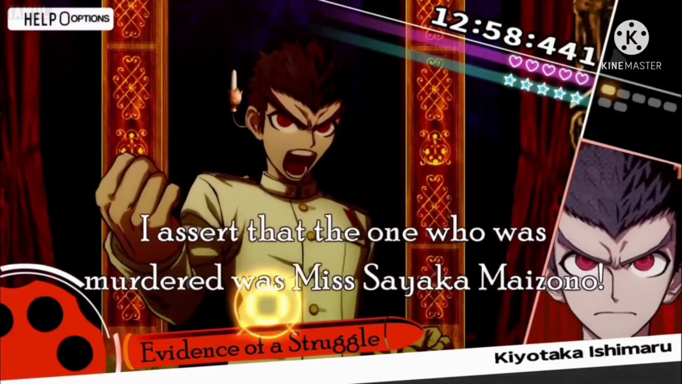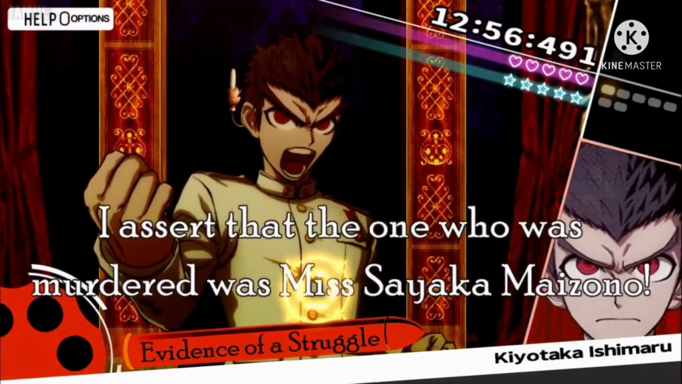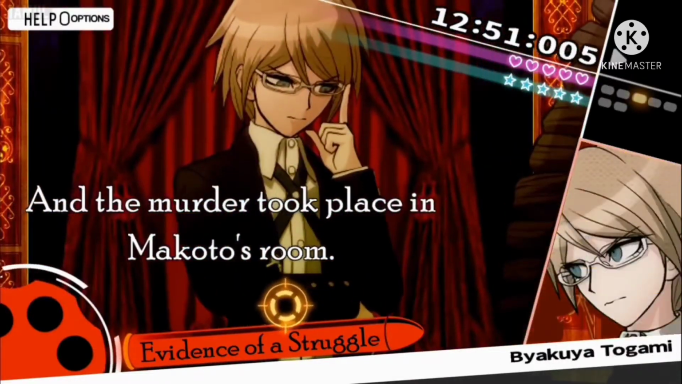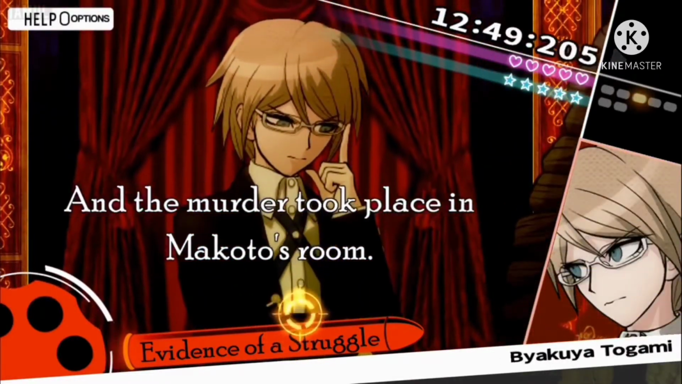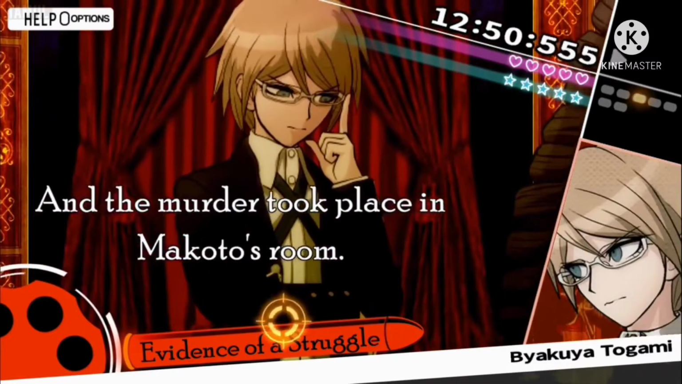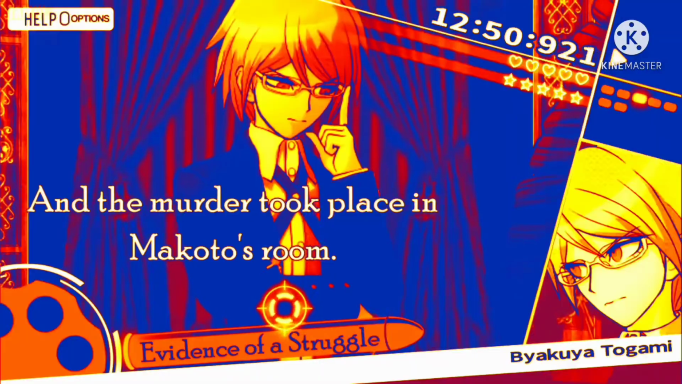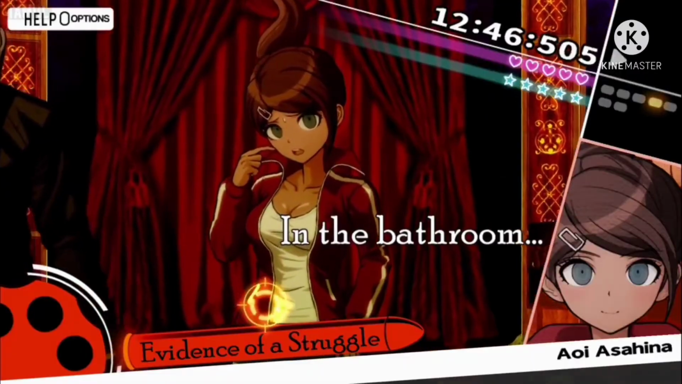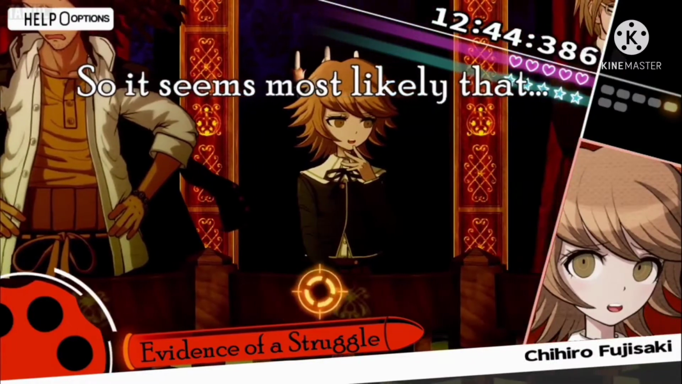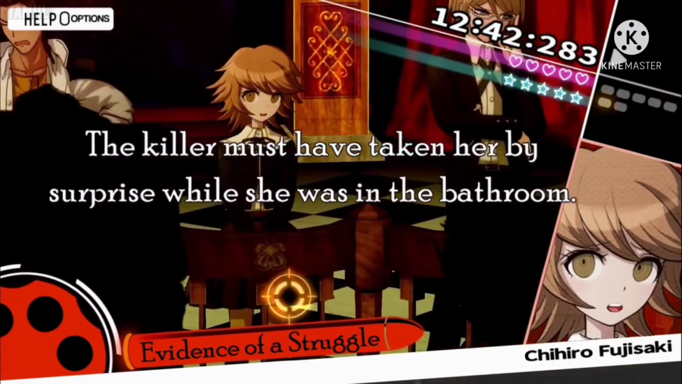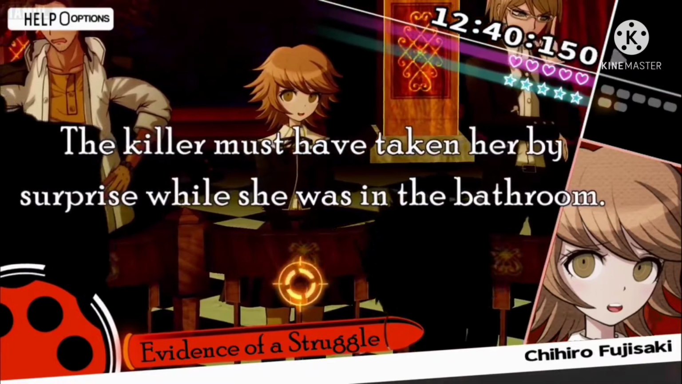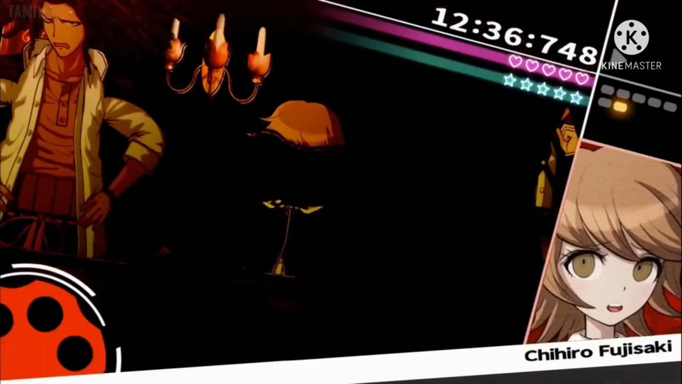I assert that the one who was murdered was Miss Sayaka, and the murder took place in Makoto's room. In the bathroom. So it seems most likely that the killer must have taken her by surprise while she was in the bathroom. No, it's wrong!